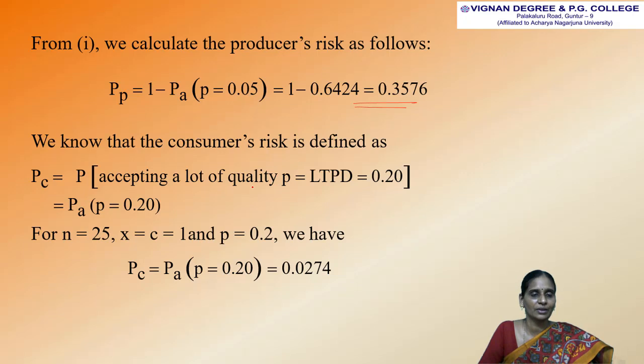So here we have to take n equal to 25, and X and C both values are equal to 1, and the P value is equal to 0.20. Then we have to find the probability of acceptance of a lot of quality 0.2. We get the probability value as 0.0274.